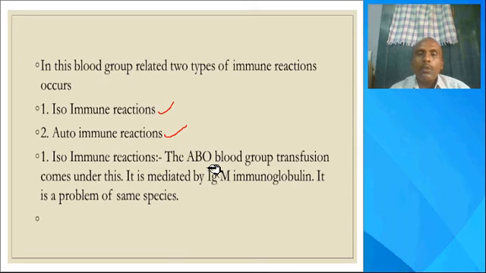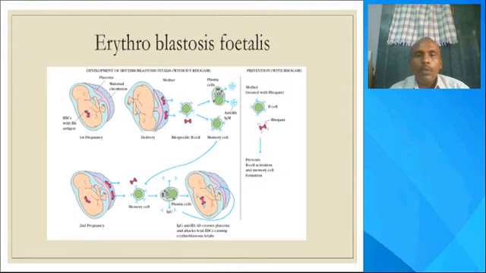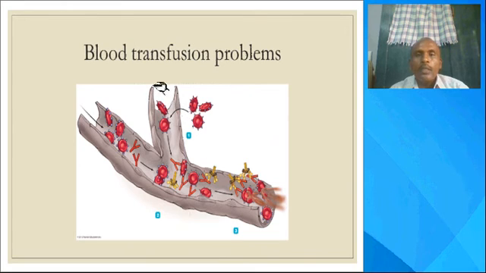If the foetus has a positive blood group, that problem is related to the autoimmune reaction. First, let us go to the blood transfusion problem, particularly mismatched blood group transfusion.